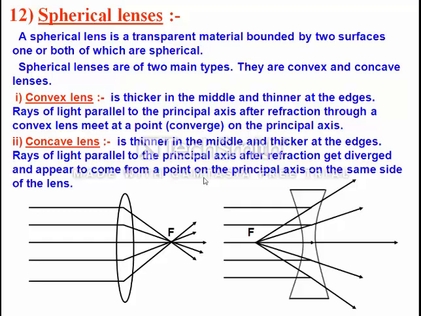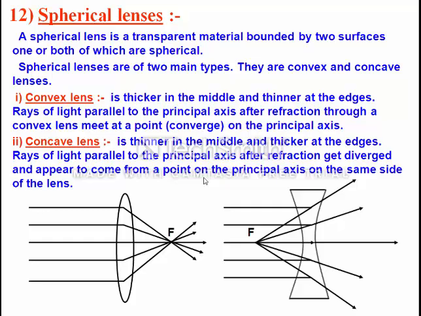Now it will be easier for you to understand the concept of lens because you have already understood the concept of mirror. In the mirror you have seen that a diverging mirror always gives a virtual and erect image, and the image is always smaller than the object.